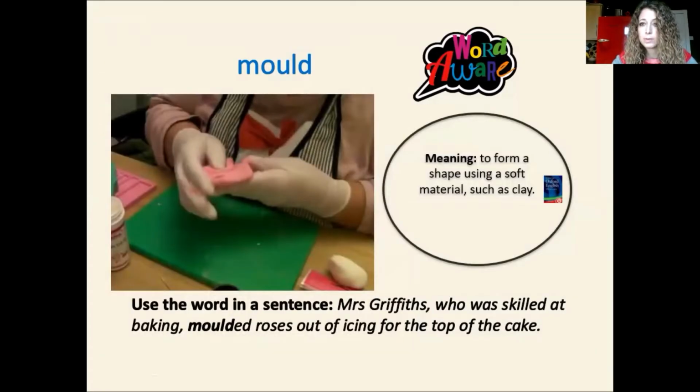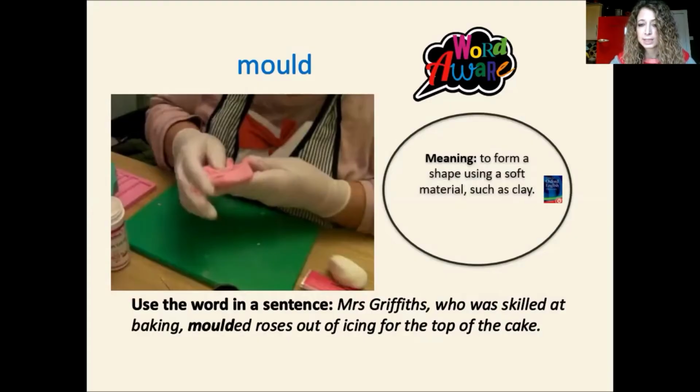We are going to use different methods to do something called moulding. So let's have a look at this word, to mould. If we are moulding something, it means to form a shape using a soft material such as clay. You can see the lady in the picture there moulding something.